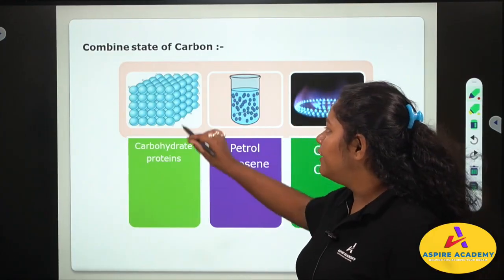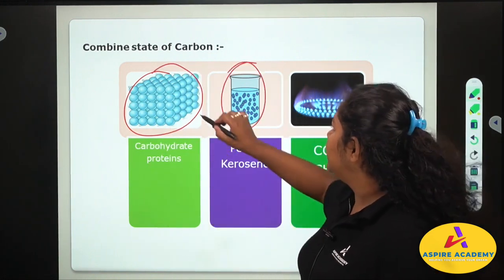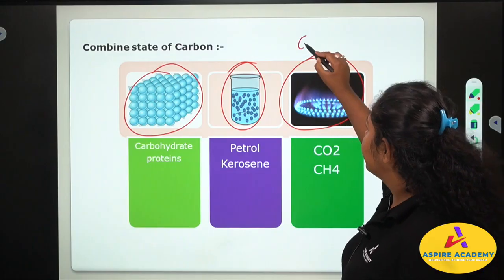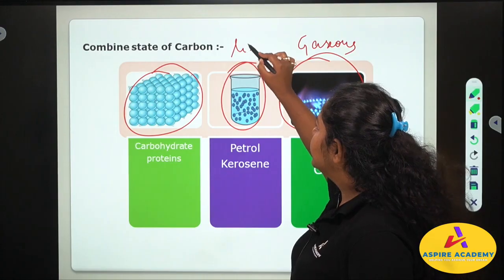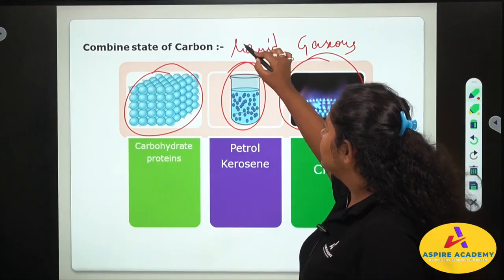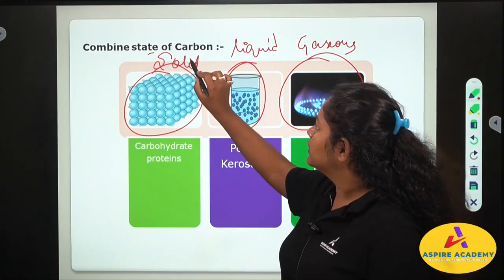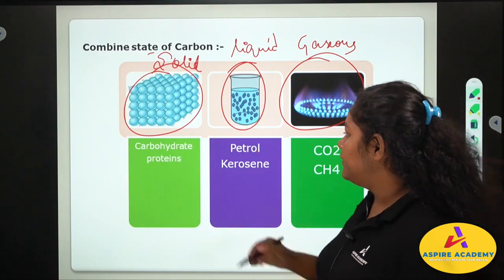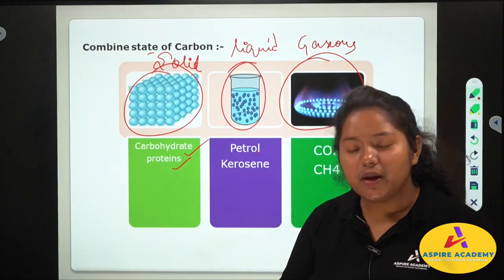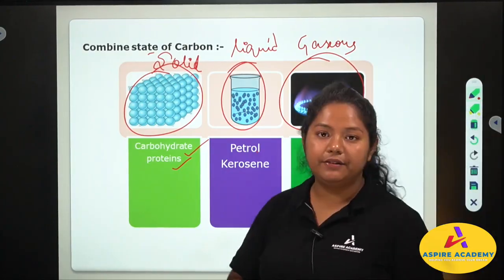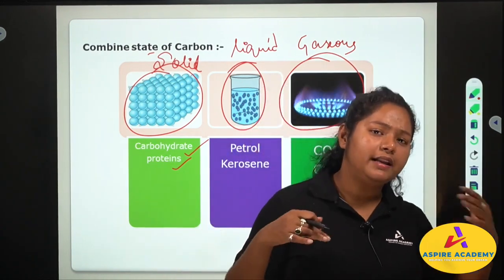In combined state, we will find it in solid, in liquid, and in gaseous. In solid state we have the carbohydrates and proteins. In solid you will say, where is carbon found? Carbon is found in carbohydrate, in proteins. Now these are very huge formulas which you will learn in your 11 and 12 if you